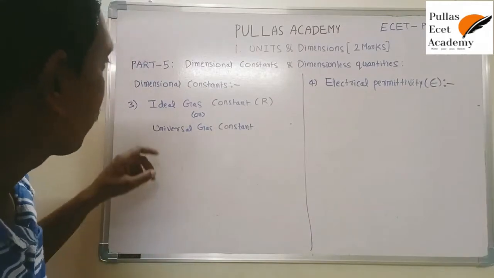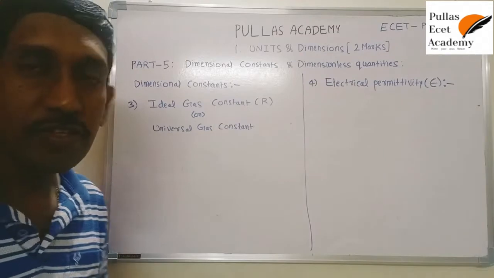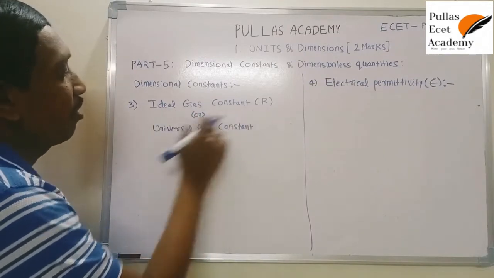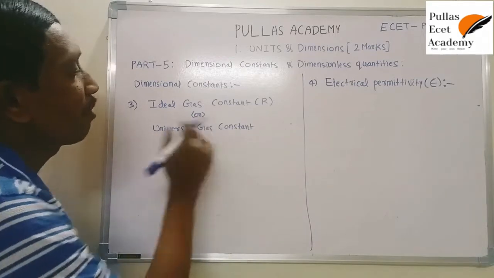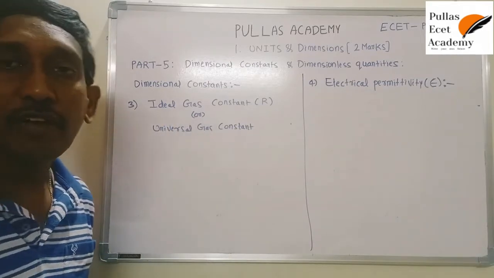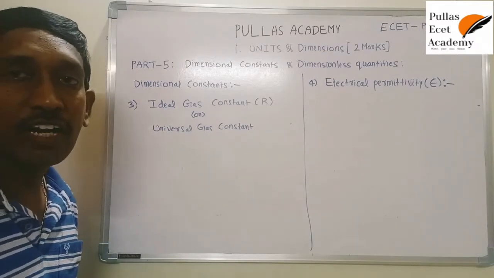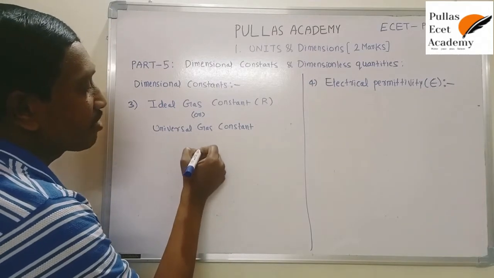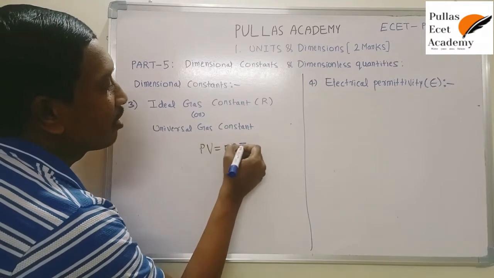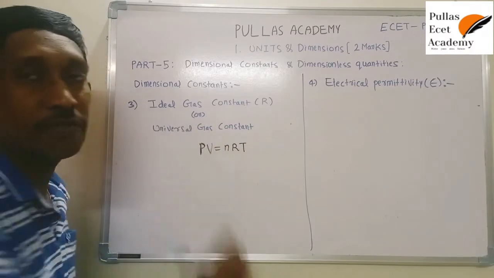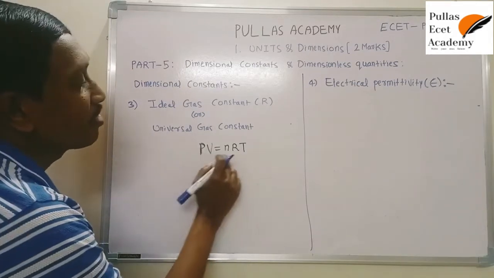Now we are going to construct the dimensional formula of one of the dimensional constants, that is the ideal gas constant or universal gas constant. If you need the dimensional formula of the universal gas constant, we need one of the expressions, that is from the ideal gas equation. We know the ideal gas equation: PV is equal to nRT. We will discuss the derivation of this expression in the heat topic.